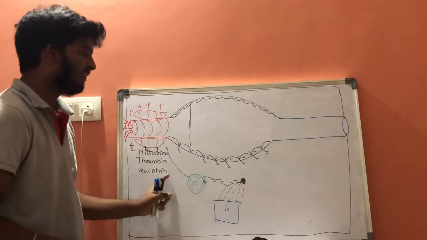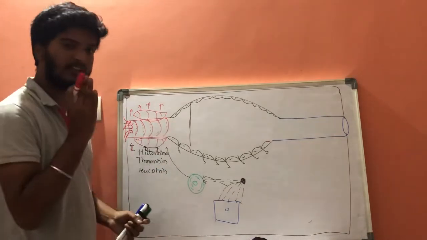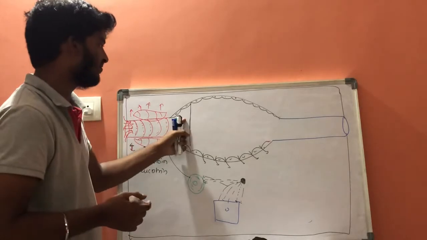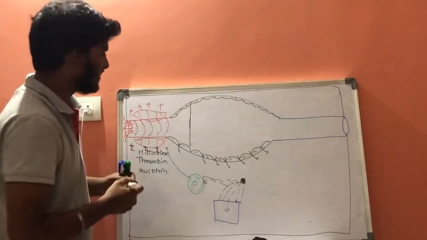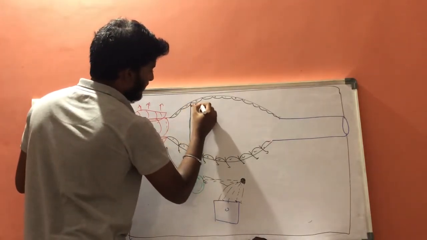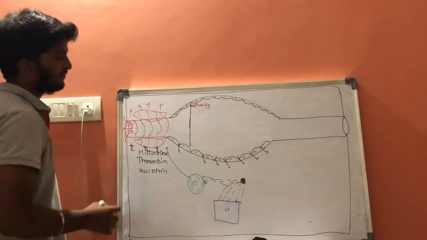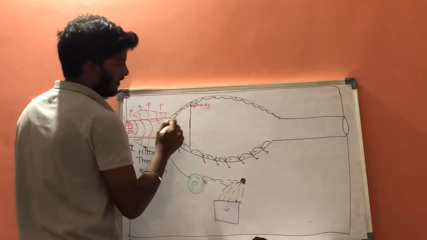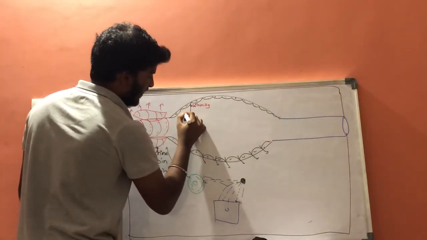In case of inflamed cells, the hydrostatic pressure will get increased. Normally it is 35 mmHg, but in inflamed cells it will be more than 35. Let us consider that it is 65 mmHg. Let us compare it with normal, that is 35 mmHg.